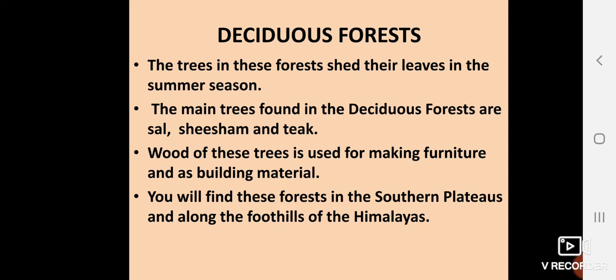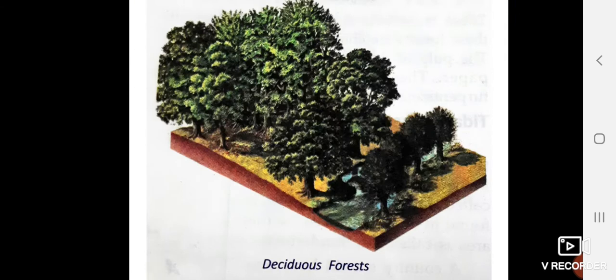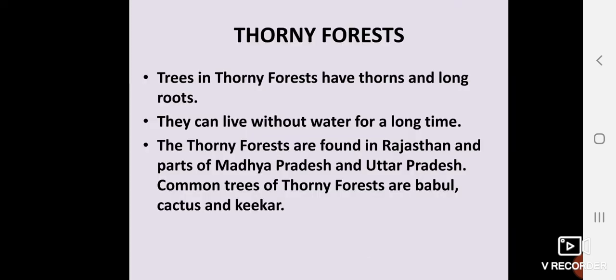You will find these forests in the southern plateau, which we did in a chapter, and along with the foothills of the Himalayas. This is your deciduous forest. You can see trees shed their leaves here in the summer season. Main trees are sal, shisham, teak. Wood is used for making furniture and building material, and we will find these kinds of forest in the southern plateau and the foothills of the Himalayas.